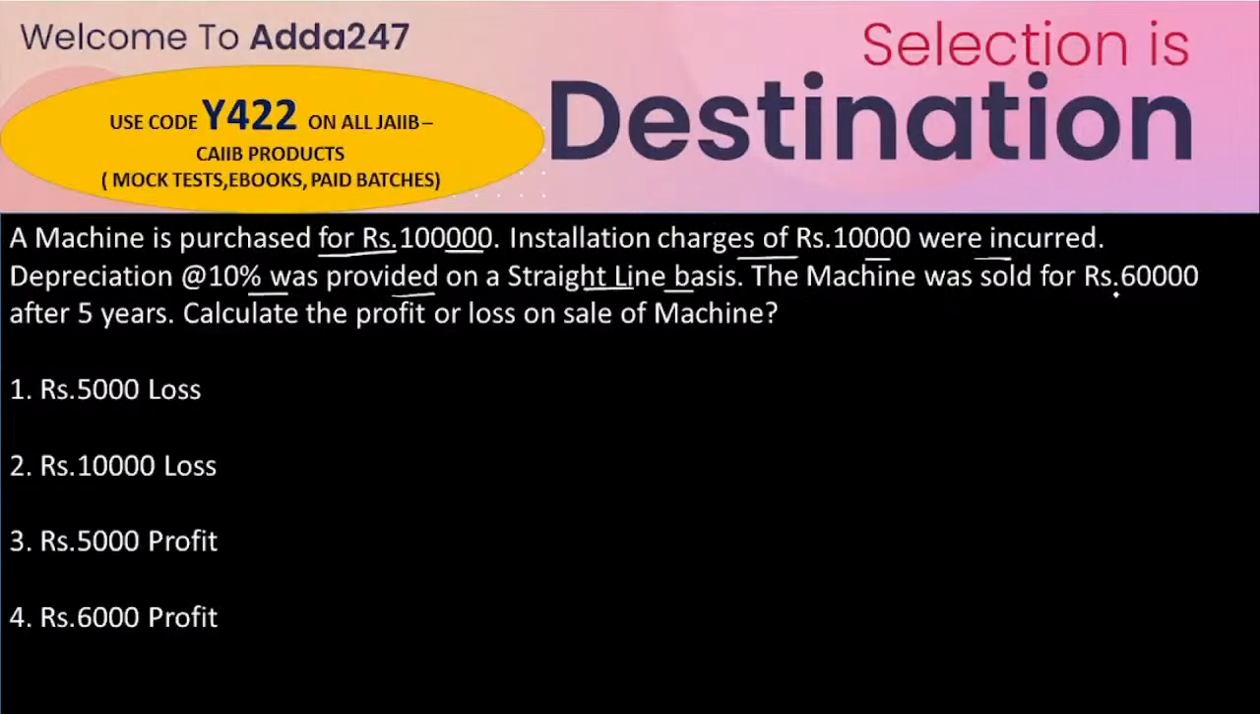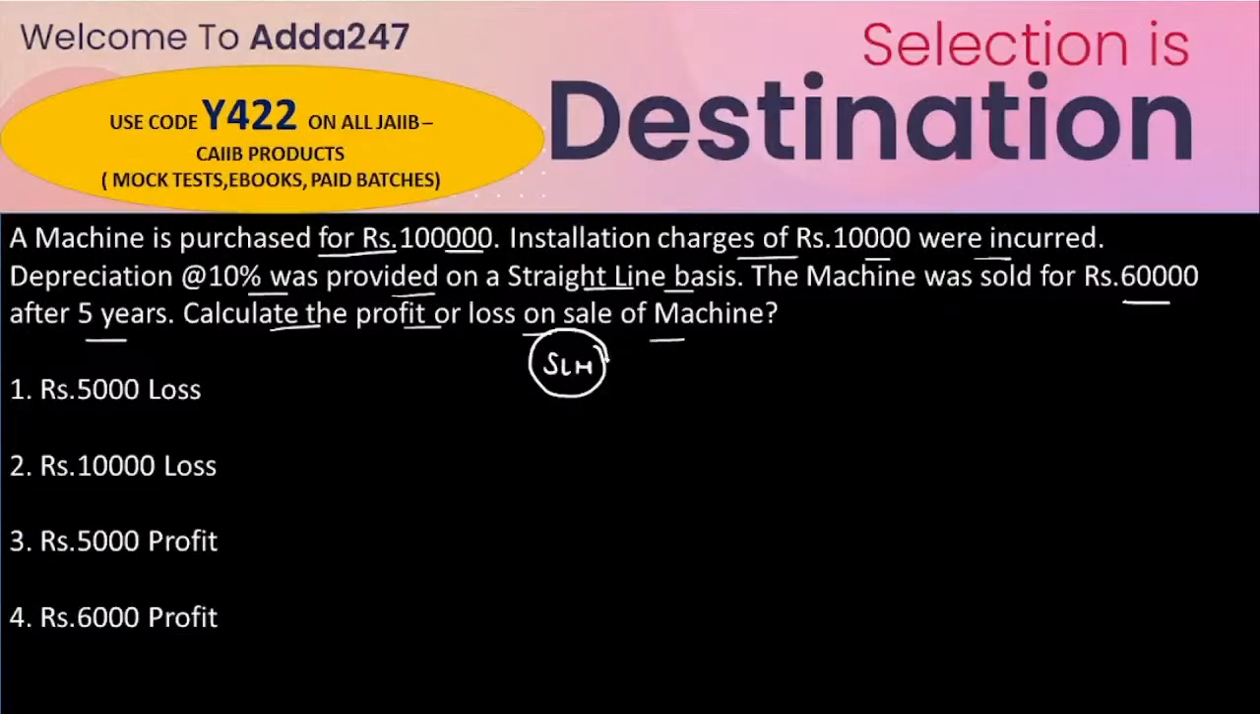So the machine was sold for 60,000 rupees after 5 years. So we have to calculate the profit or loss on the sale of the machine. As we all know, this question is from the depreciation chapter, and the method we use to solve the depreciation here is the straight line method.